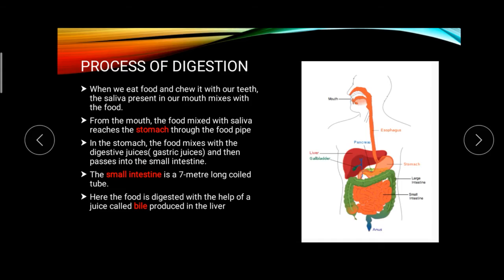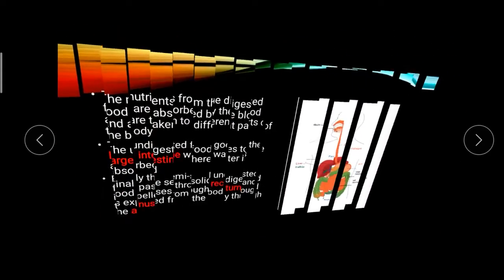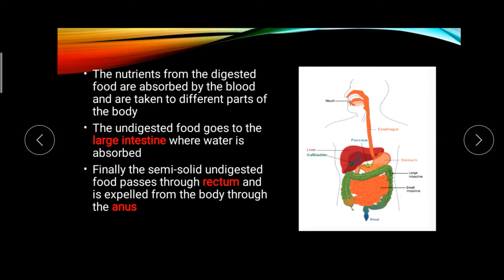The nutrients from the digested food are absorbed by the blood. Here the food is digested inside the small intestine with the help of the bile. After that, the nutrients inside the food are absorbed by the blood inside the small intestine, and they are taken to the different parts of the body.